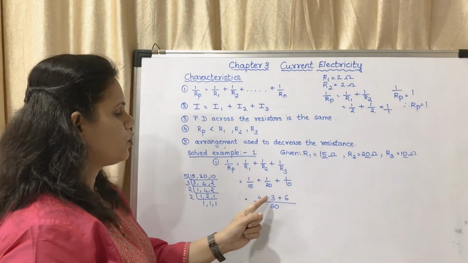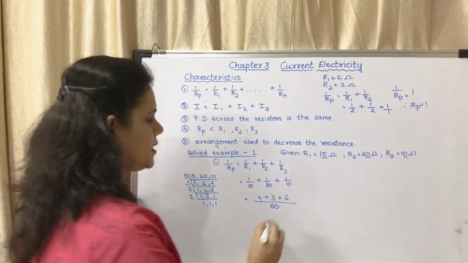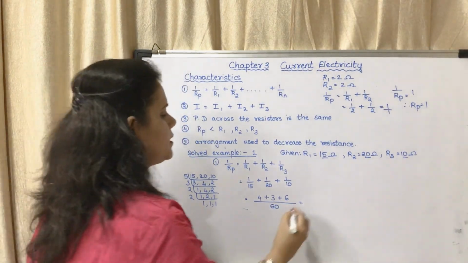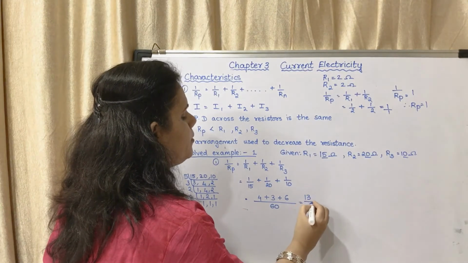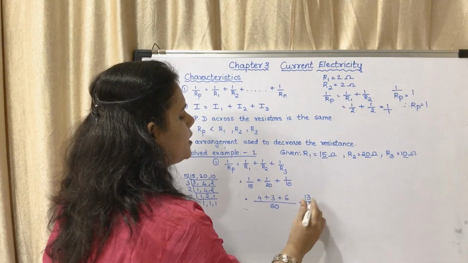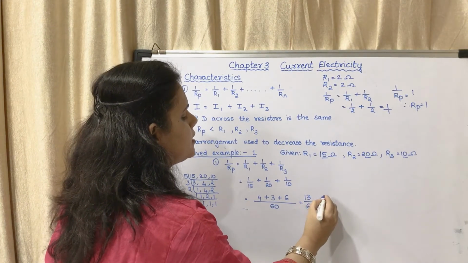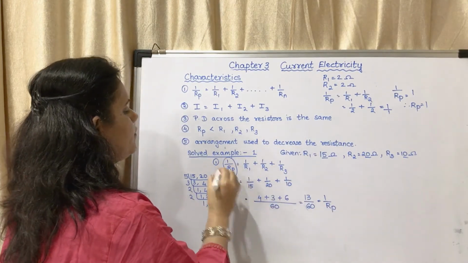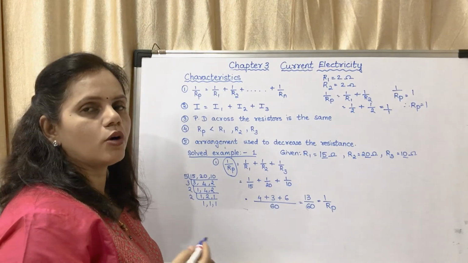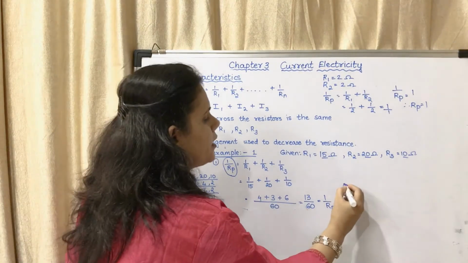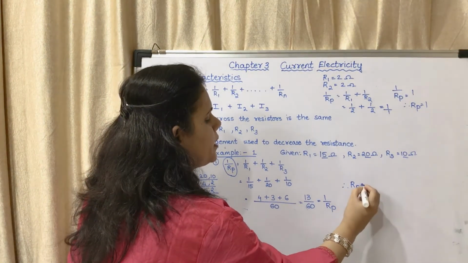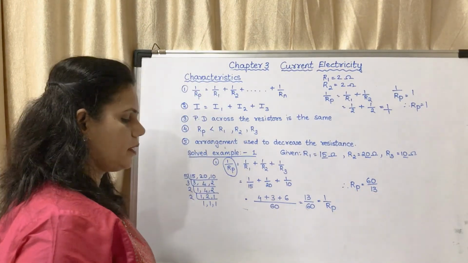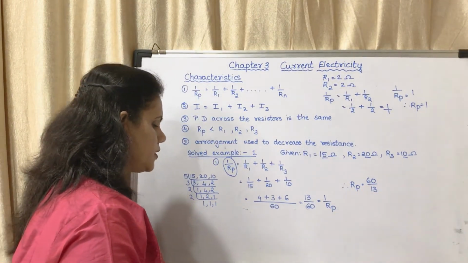So you'll get 4 + 3 + 6 upon 60. That means 4 plus 3 is 7, 7 plus 6 is 13. So 13 upon 60. This is equal to 1 upon Rp. Here you may see we have taken 1 upon Rp, so Rp will be equal to 60 upon 13.